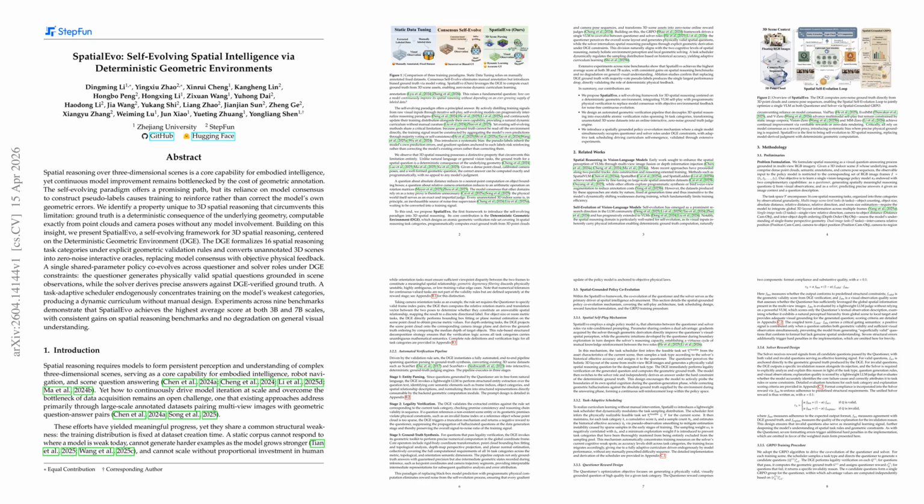On VSI Bench, it reaches 39.2 and 46.1, and on MSpatial, 61.2 and 66.0 for 3B and 7B, consistently outperforming static dataset baselines such as Spatial Ladder, SpaceR, and Spatial SSRL.